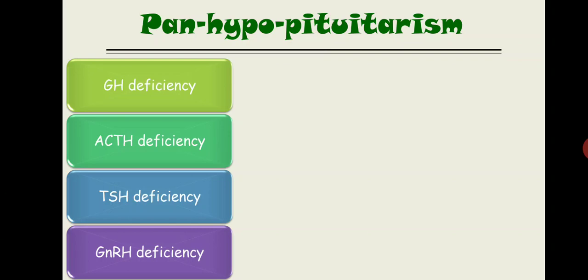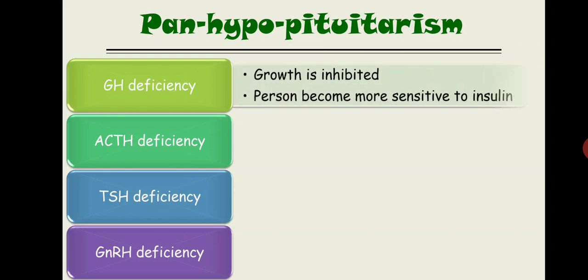Now, what happens in growth hormone deficiency? We already discussed it in our previous 4 or 5 slides, so no need to write it down in detail. Just let me give you another piece of information in this slide. Growth is inhibited. The person becomes more sensitive to insulin. I did not share that in our previous slides because I would like to mention it here.